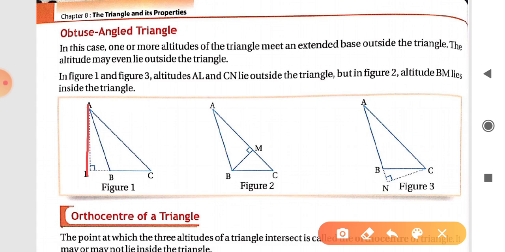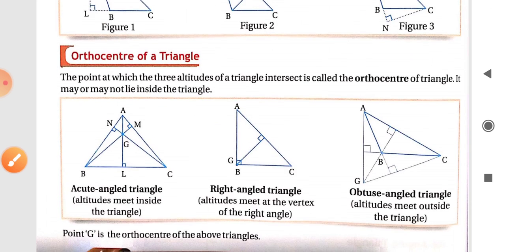Similarly, if we draw the altitude from vertex B, it will be inside the triangle. And when we draw the altitude from vertex C, then it will again be outside the triangle. So two altitudes of an obtuse angle triangle lie outside the triangle, and one is inside the triangle.